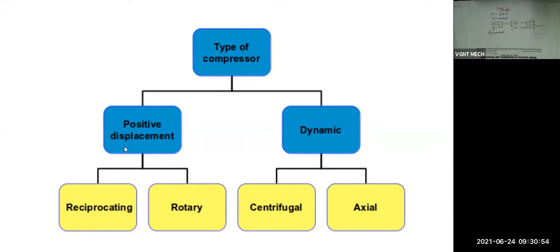One is positive displacement compressor. Second one is dynamic compressor. And this positive displacement compressor is 2 types. One is reciprocating compressor. Second one is rotary compressor. And this dynamic compressor is also 2 types. One is centrifugal compressor. Second one is axial compressor. Okay, so these are the classification.